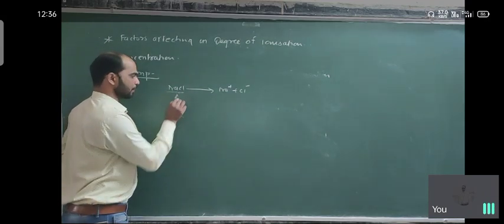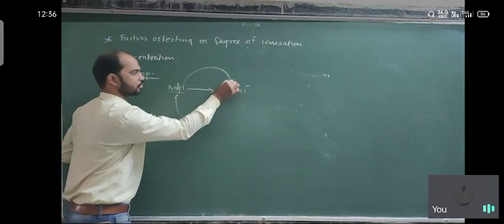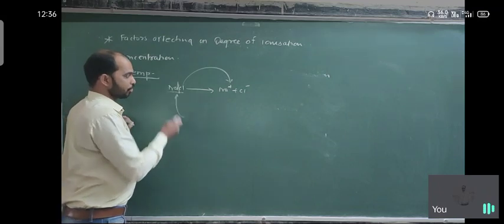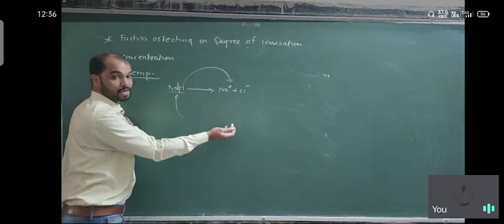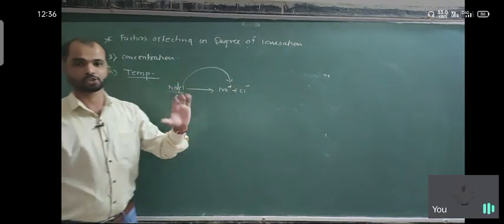Suppose we provide temperature, the ionic bond between them easily breaks and they easily convert into ions. It means with increasing temperature, the ability of the species to convert into ions increases. So as temperature increases, degree of ionization also increases.